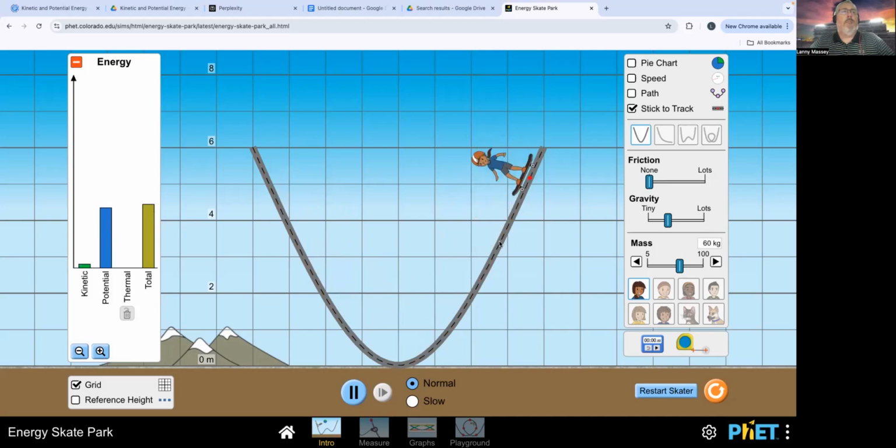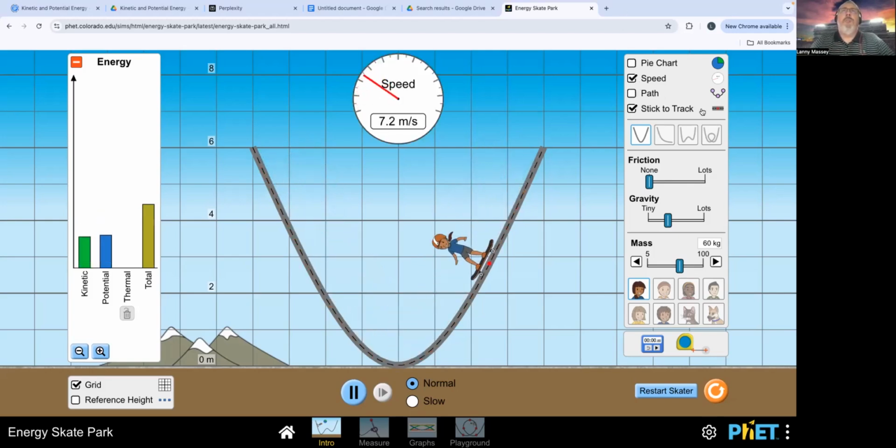Now, where is the potential energy the highest? When the skateboarder gets to its highest point on the ramp. Conversely, the kinetic energy is at a maximum at the bottom because of the speed. I'm going to put the speed up here now, and we can see as it moves up, the speed decreases, while as the skater moves downward, the speed increases.